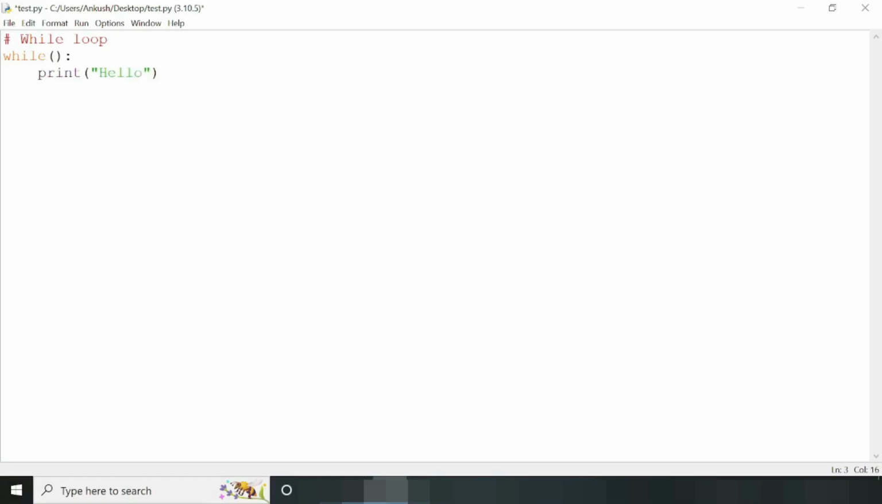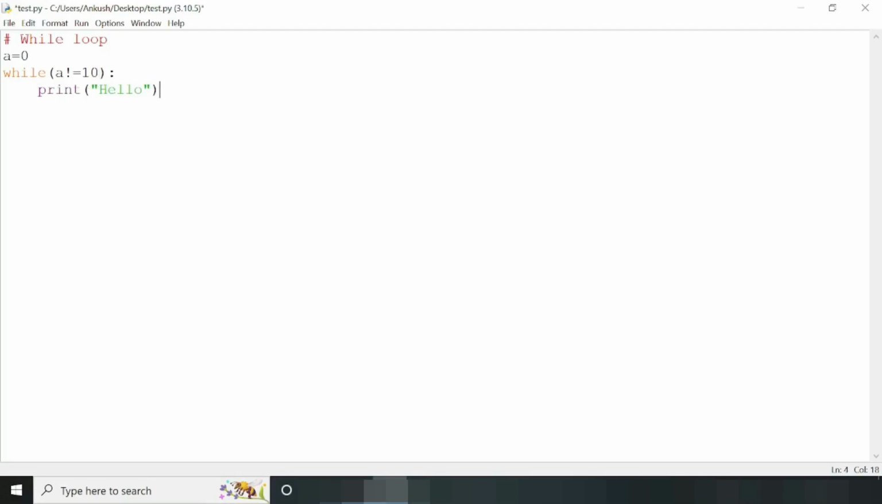And now to define the condition, we need to first initialize a variable, an integer value, a equals to 0, and then within the parentheses we need to write a not equals to 10. It means this loop will execute this code until the value of a becomes 10. As soon as the value becomes 10, our loop will be terminated.